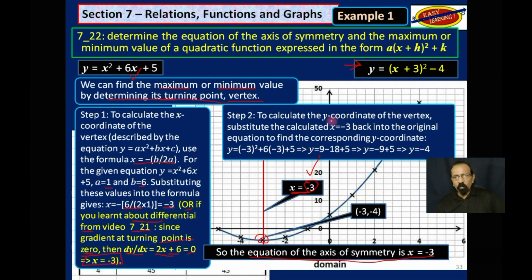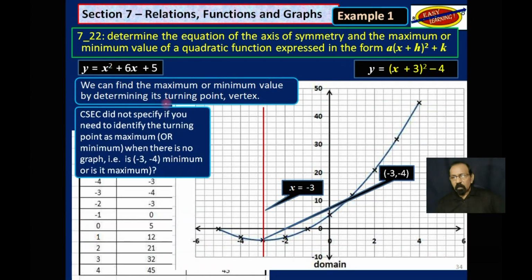Now to calculate the y coordinate of the vertex, we substitute -3 back into the original equation, and we will get y is equal to -4. So from calculation, using this that you don't need to know at this level for CSEC, we got exactly what we had on the graph. But there is one other thing we need to know.